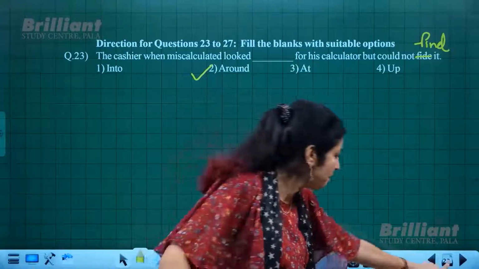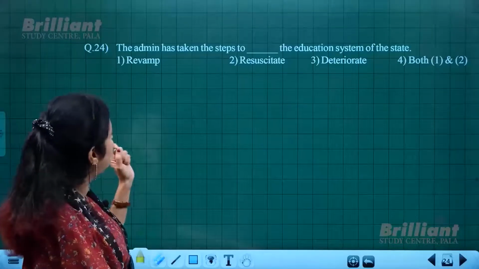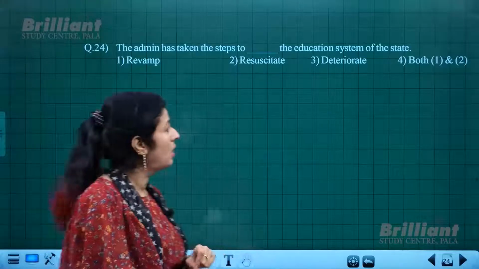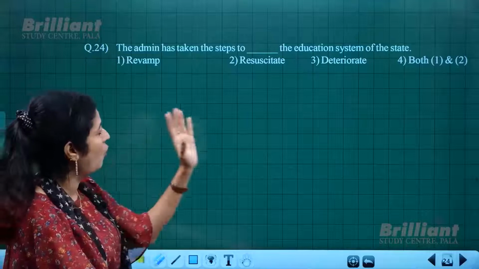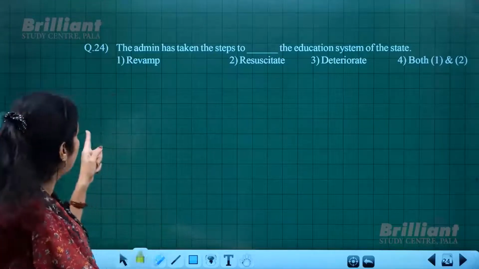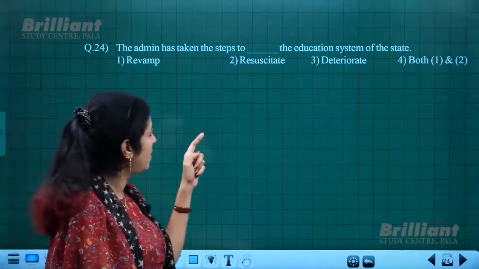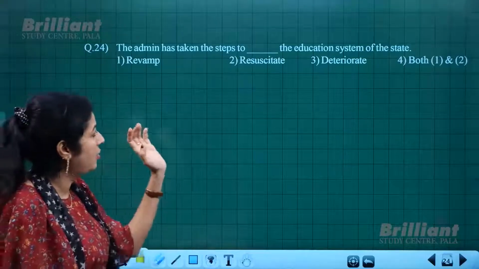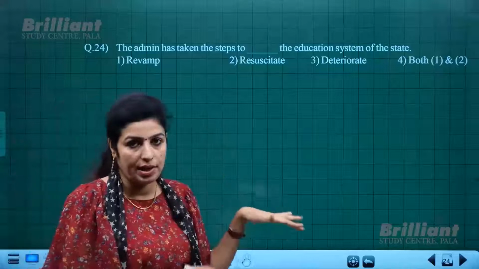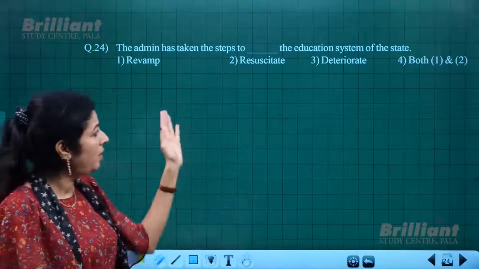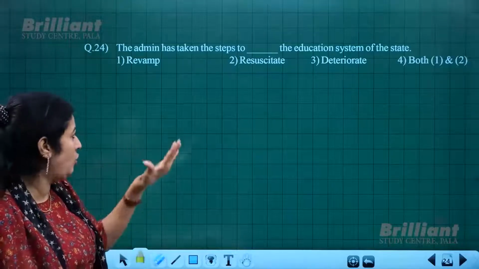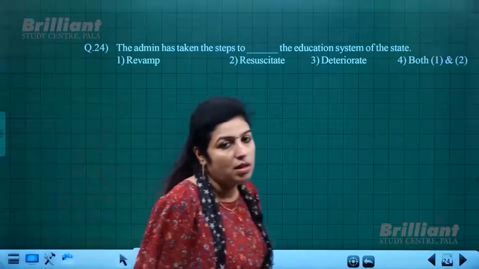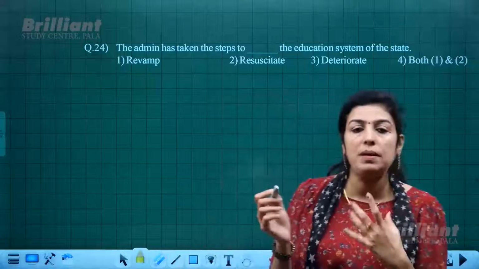find it. The admin has taken the steps to dash the education system of the state. So we have 4 options. The first option means revamp, second is resuscitate, and third is deteriorate, that is going down, declining. Then both 1 and 2. Actually revamp and resuscitate have similar meanings.